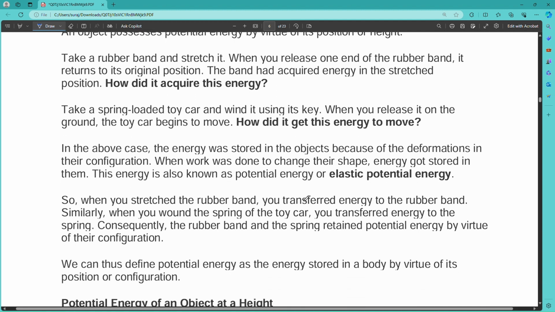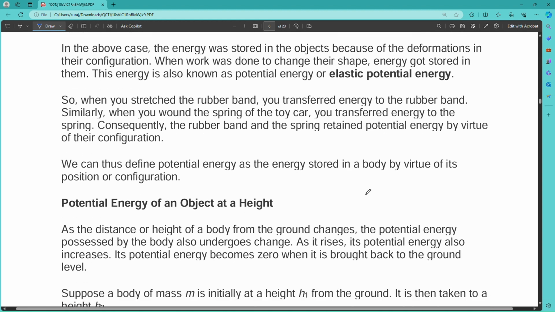In the rubber band case, that is known as elastic potential energy, because when you stretch the elastic rubber band, it stores some energy. When you release it, the stored energy is converted and it gets back to its original position. So that energy is known as elastic potential energy.